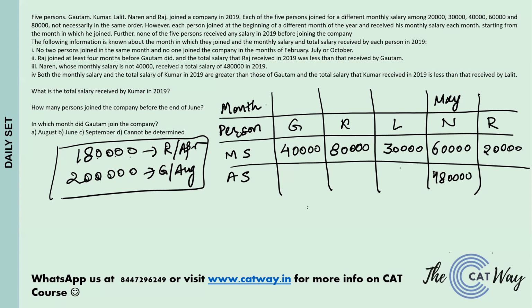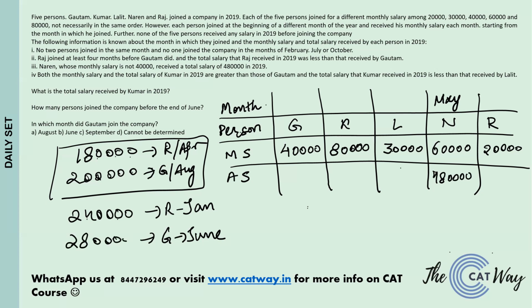Now coming to February, Raj joining in February is also not possible because of the condition given. So come back to January. If Raj joins in January, he will be drawing salary for 12 months. That will be 2,40,000. And in that case, the earliest that Gautam could have joined will be June, and in that case, his total salary would be for 7 months. That is 2,80,000. So this is another possible case.